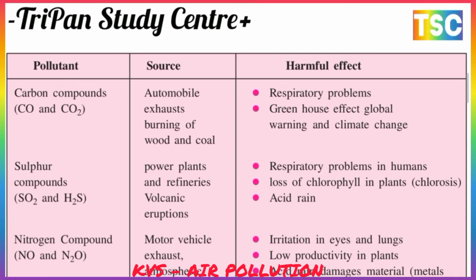The next is sulfur compounds. There are two major forms of sulfur compounds, SO2 and H2S. The sources are power plants, refineries, and volcanic eruptions. The harmful effects here are respiratory problems in humans, loss of chlorophyll in plants, chlorosis, and acid rain. Acid rain is due to sulfur dioxide.